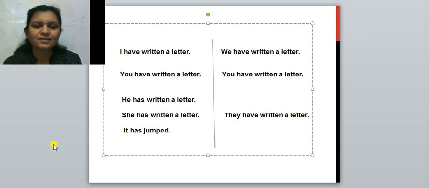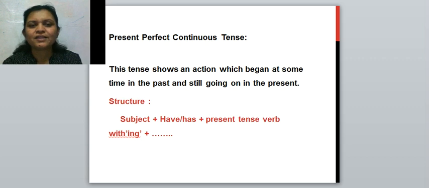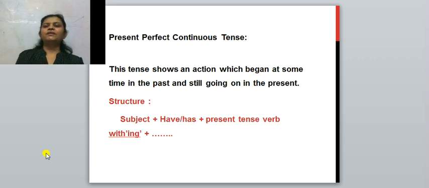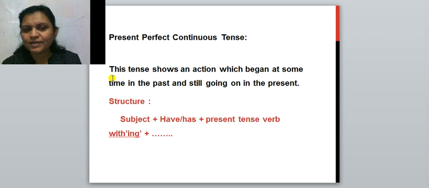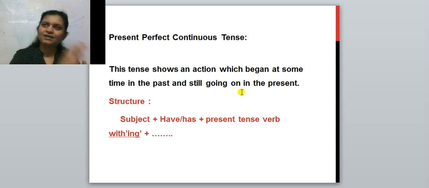Now the last tense is there, and what is that? That is the present perfect continuous tense. See, in this tense, what is there? This tense shows an action which began at some time in the past and is still going on in the present. It started in the past, but still it's going on. It's continuous.